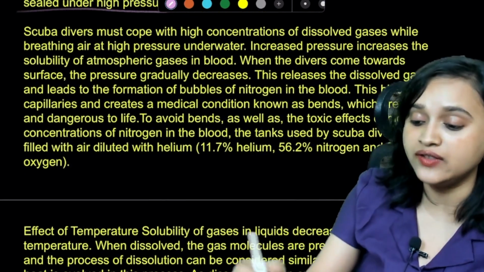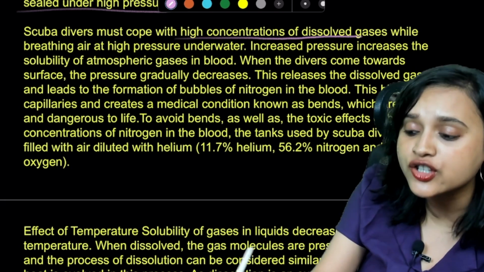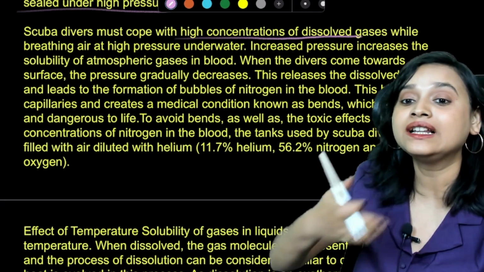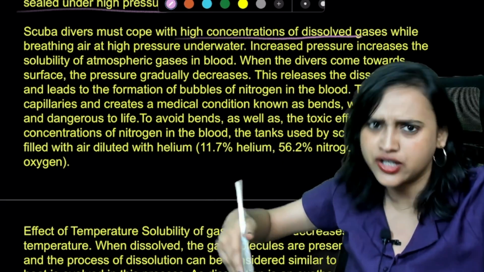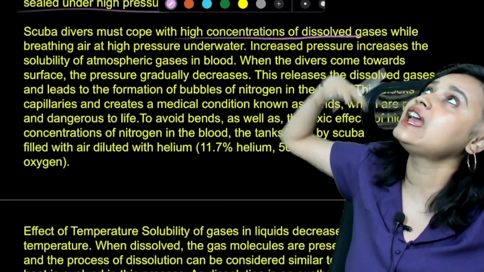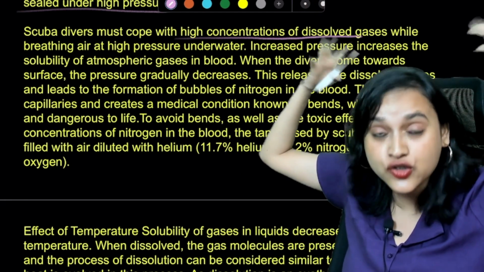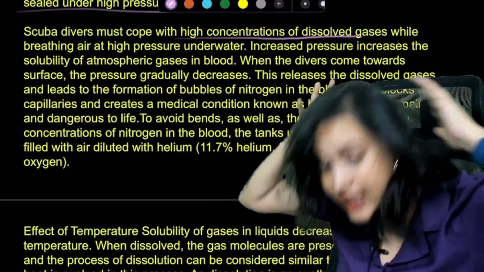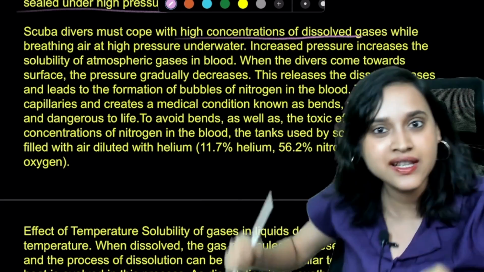Now, scuba divers must cope with high concentrations of dissolved gases while they are breathing air at really high pressure. You understand that, right? There are layers of water on top of you, everybody. So when you are really underneath the water, the pressure will be extensively high.